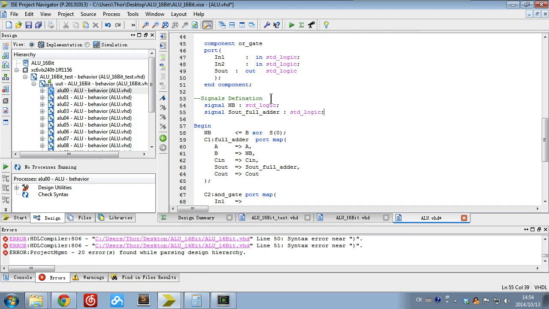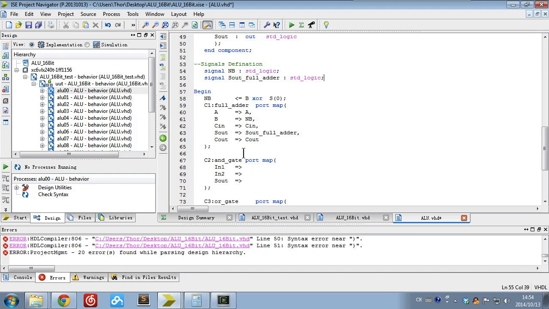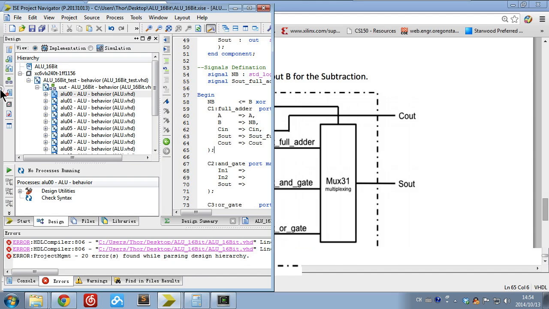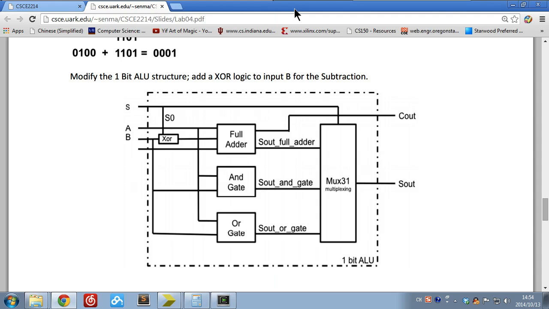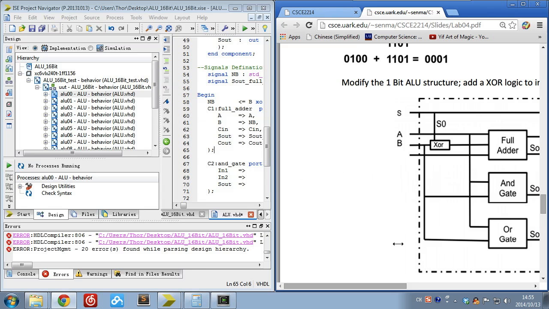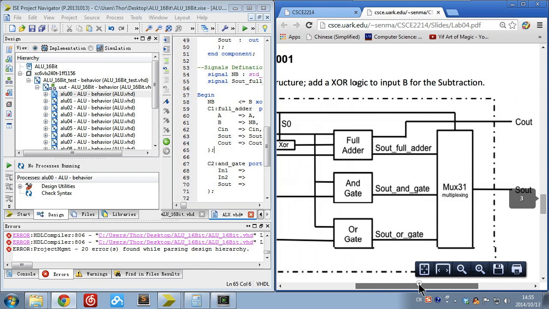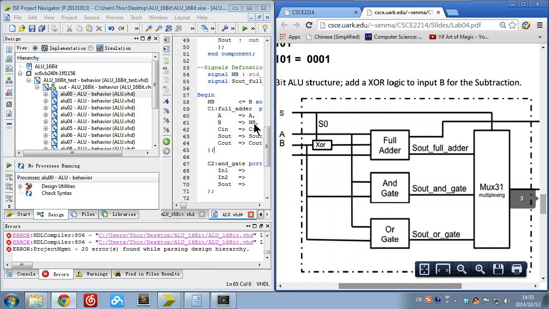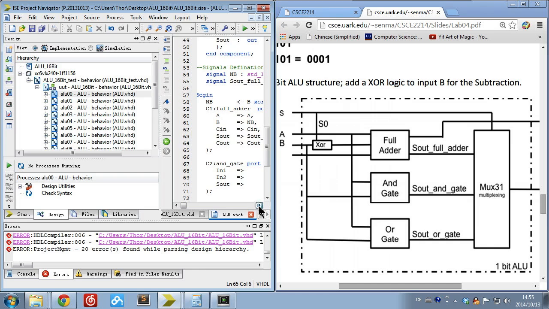So far so good. We designed the first part, the full adder part of the ALU. Let me quickly show you. For the full adder, port A is the A port, and B is the output from the XOR gate.